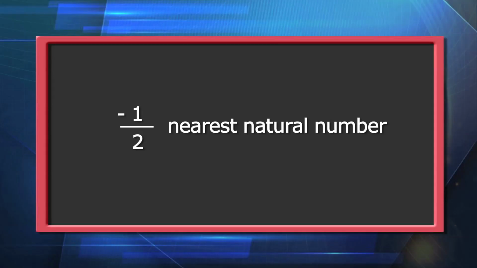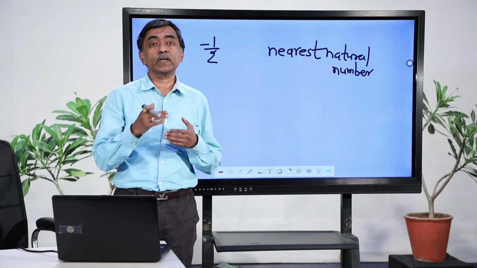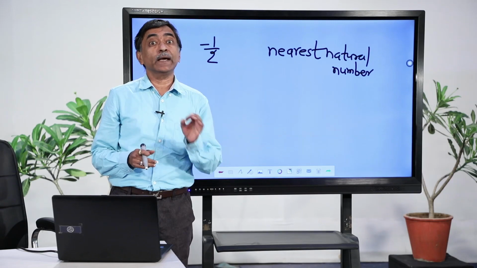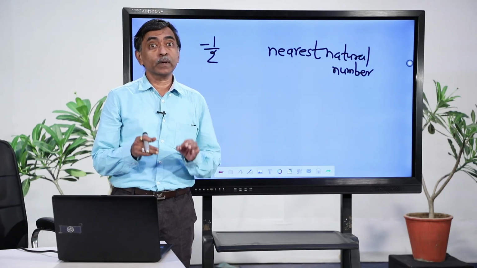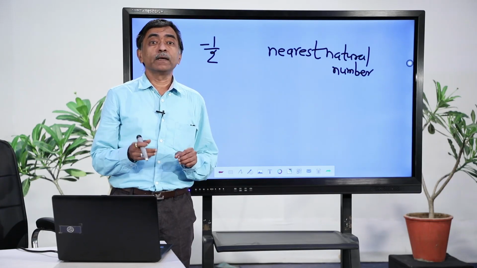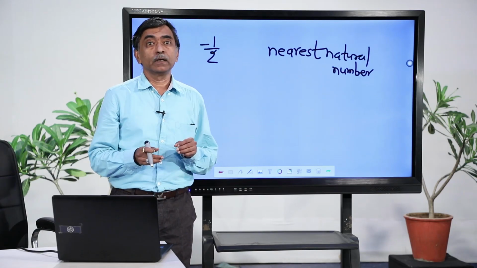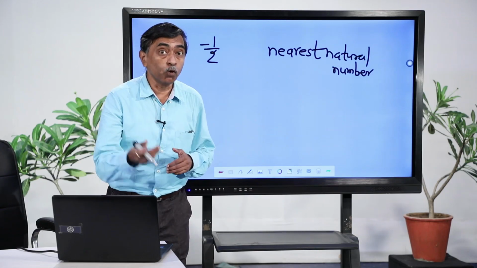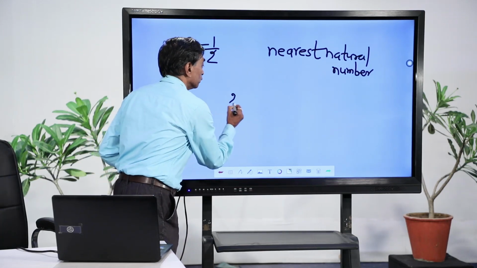When I want to see which is the nearest natural number, the different number systems, when we try to extend the collection of numbers, the same number that was called a natural number in the natural number collection can be called a positive integer in the integral collection. What will you call it in terms of whole number? Suppose I take a number 2.